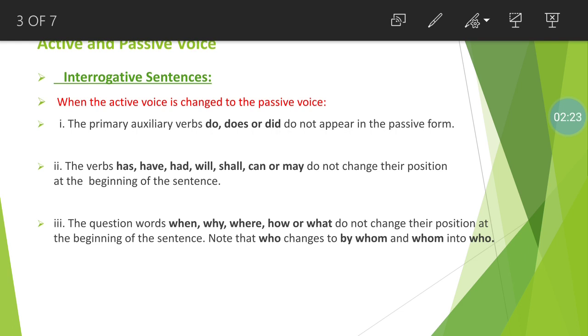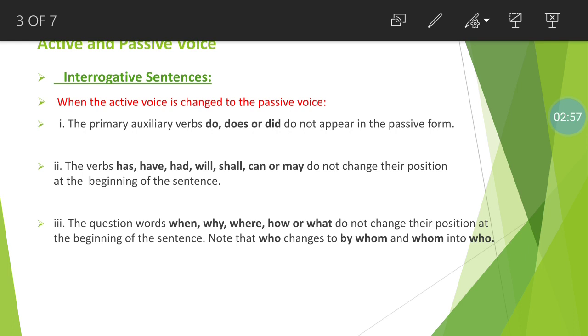So let us see how to change active to passive of interrogative types of sentences and what changes we make while changing active to passive. Number one, primary auxiliary verbs such as do, does, did do not appear in passive voice. Means if do, does, did occurs in active voice, such a primary helping verb will not come in passive voice.